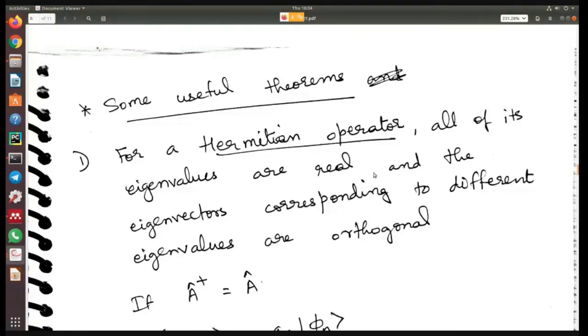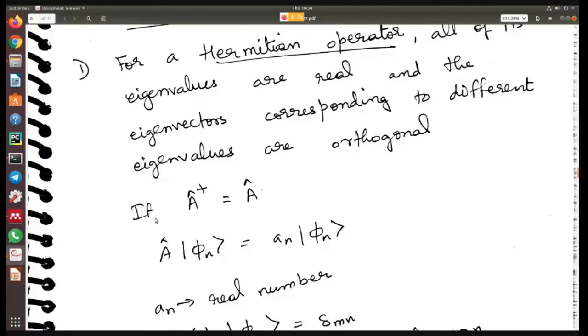So that means the eigenvalue a is real and the eigenvectors corresponding to different eigenvalues are orthogonal. Okay, so now I think we can get it. If A dagger is equal to A, so if A is a Hermitian operator, then this operator acting on some eigenvector phi n will give you a_n times phi n. This a_n has to be a real number if A is Hermitian. In general there can be n eigenvalues and so n eigenvectors.